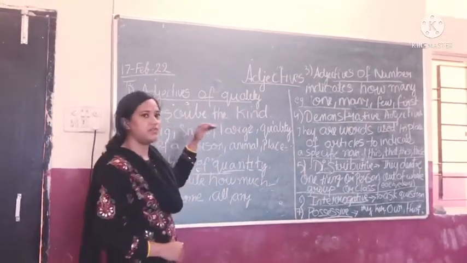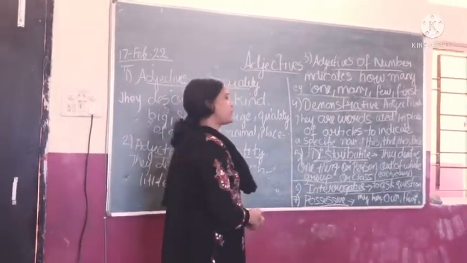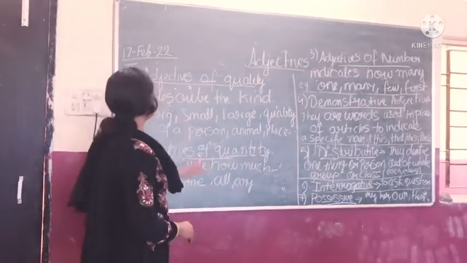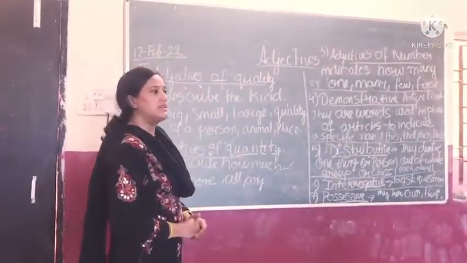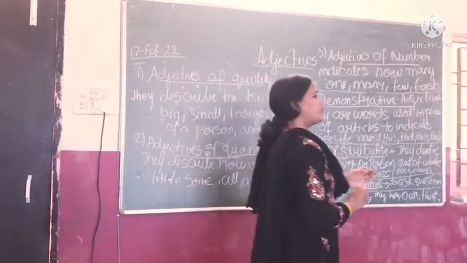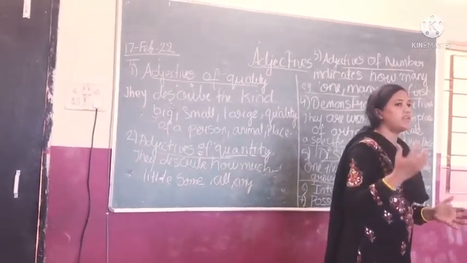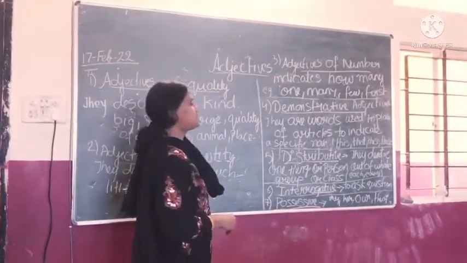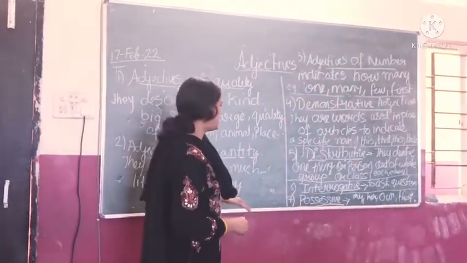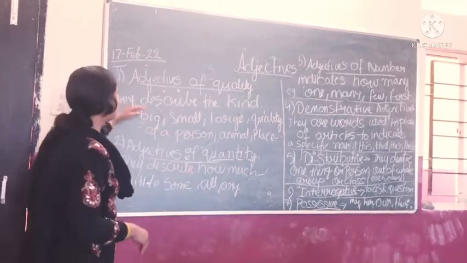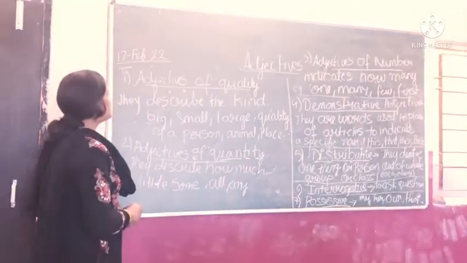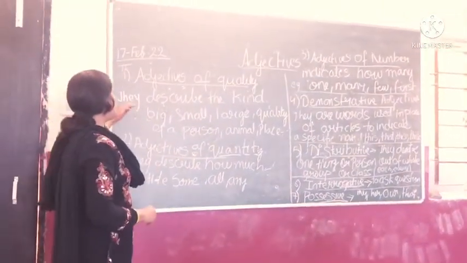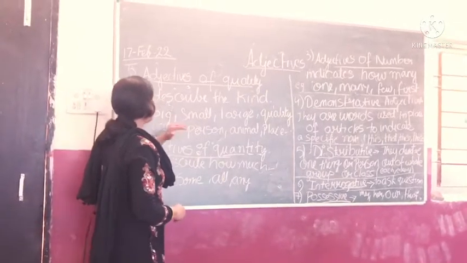Now we will start with the kinds of adjective. The first kind of adjective is adjective of quality. किसी भी sentence में if you want to see which one is the adjective, you have to look for the kind. There are different kinds of adjectives, and this is the first one, which is the adjective of quality. Adjective of quality means they describe the kind.